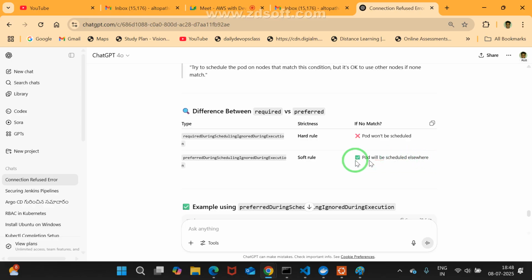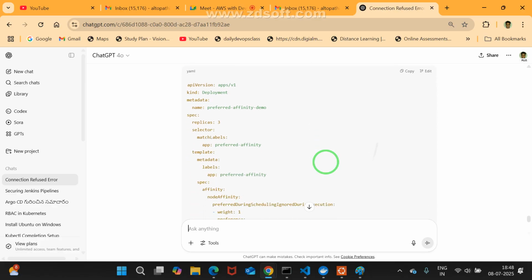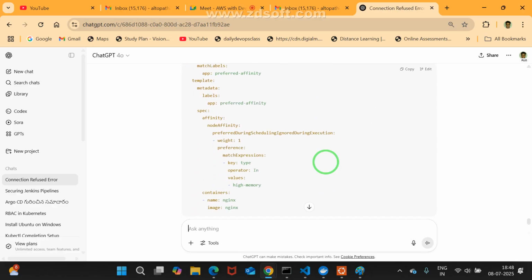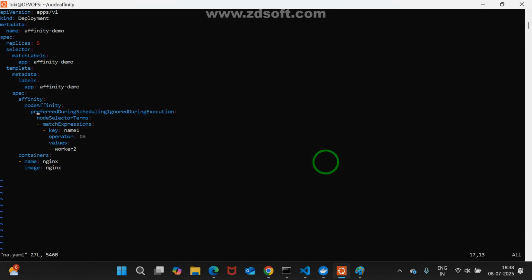In other areas also it will create, preferred. There I may copy paste, and maybe do a little modification. Anyway, here I'm taking name only. But what is the specialty here? It may try for this one. If not available, it may go for what? Other node.